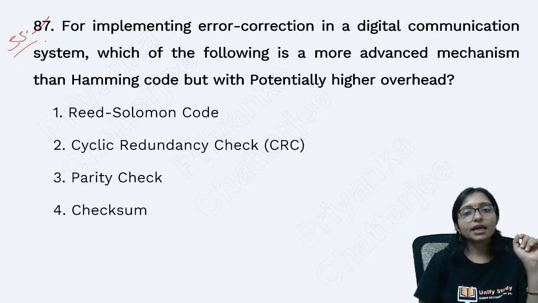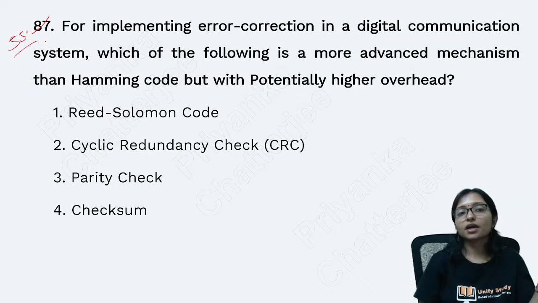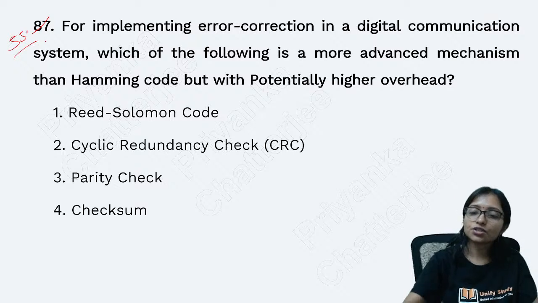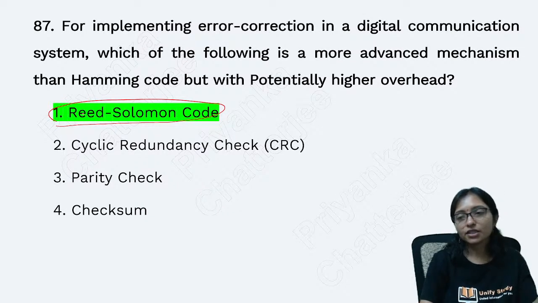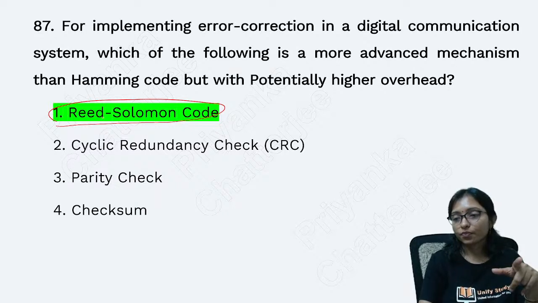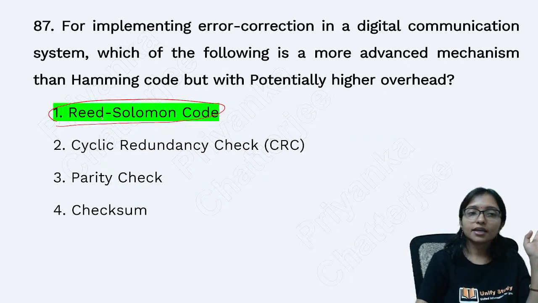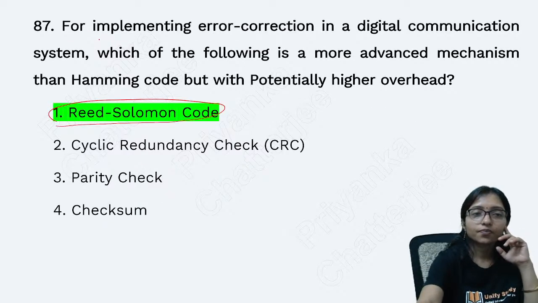For implementing error correction in digital communication system, which of the following is a more advanced mechanism than Hamming code but proportionally has higher overhead also? This topic is nowadays very much repeated, that is Reed-Solomon code. Last year, 2024, 18 June, this question also came. It is actually the same work, but this code is more advanced. Reed-Solomon code, right? Yes. Now question number 56.